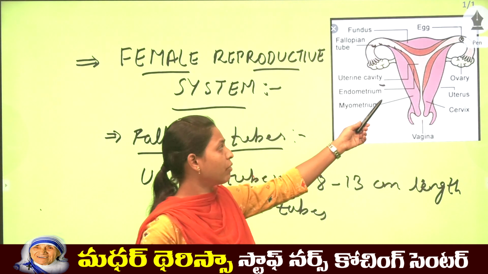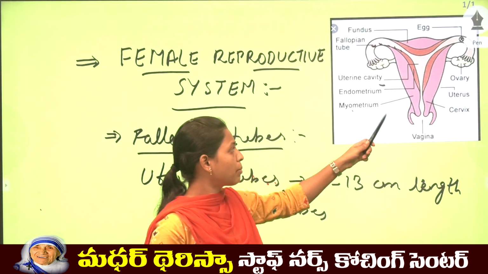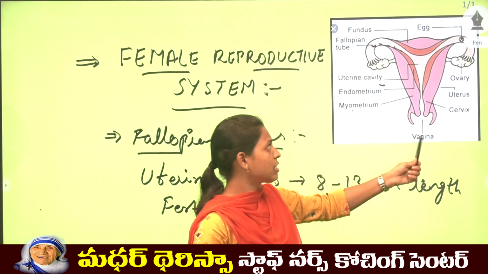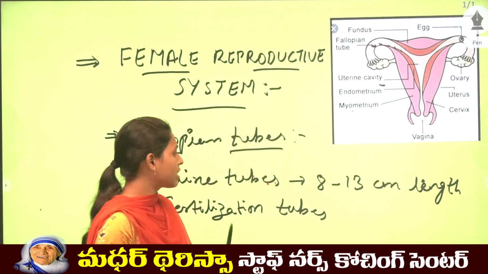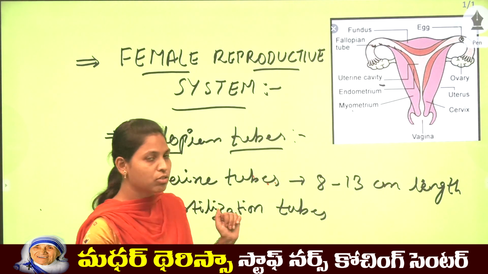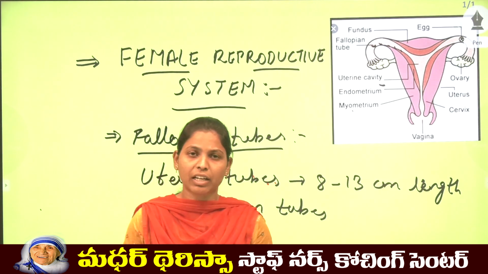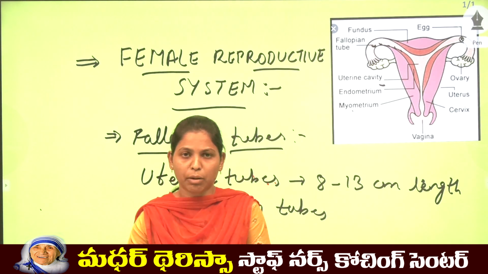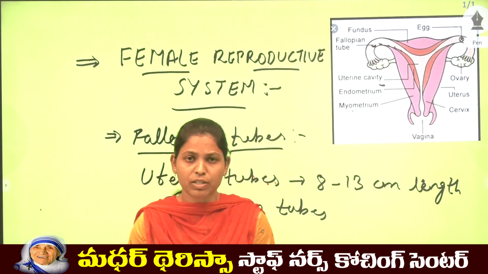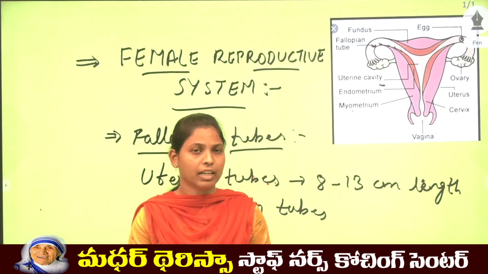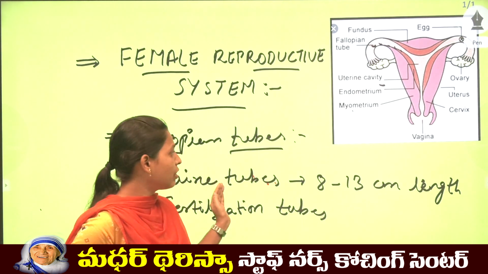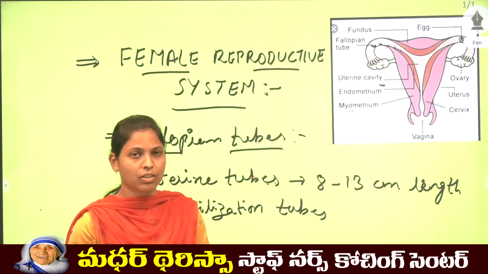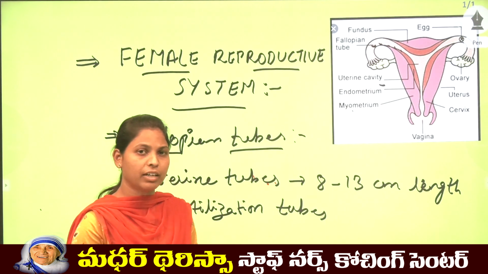The endometrium is the inner layer of the uterus, and the myometrium is the middle layer. We also have the uterine cavity, cervix, vagina, fundus, fallopian tubes, and eggs. In the female reproductive system, the baby is carried for 9 months or 280 days, and the sex hormones estrogen and progesterone are produced. We have seen some parts of the external and internal genitalia and their functions. The female reproductive system is very important. Do you understand?